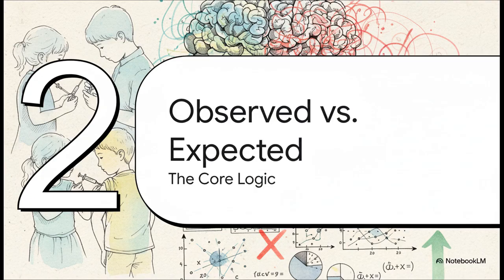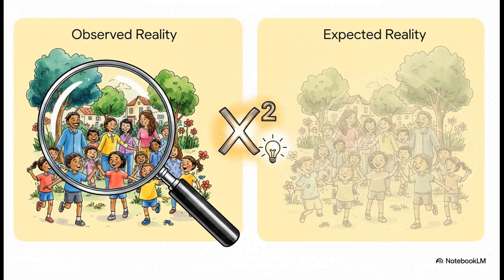Now, here's where it gets really clever. The whole logic of this test is about comparing two different worlds. There's the world we actually see in the data, and then there's this hypothetical world where there's no connection between our variables at all. This right here is the aha moment of the test. It pits reality against a carefully calculated fantasy. On one side, you have the observed reality, the raw numbers from the real world. And on the other, you have the expected reality, what the numbers should look like if vaccination and autism were totally, completely unrelated. The size of the gap between these two worlds, well, that tells us everything we need to know.